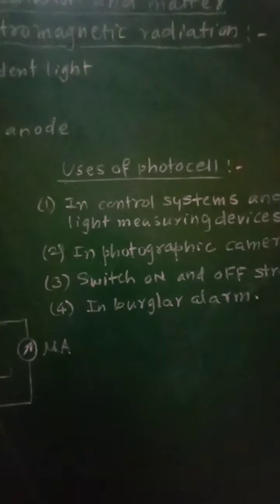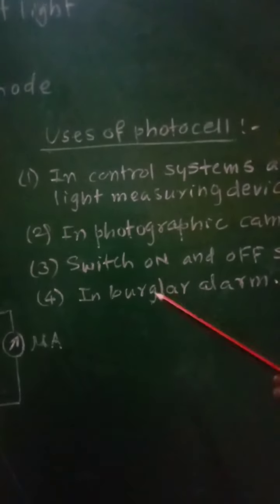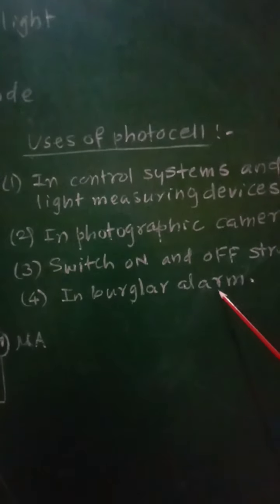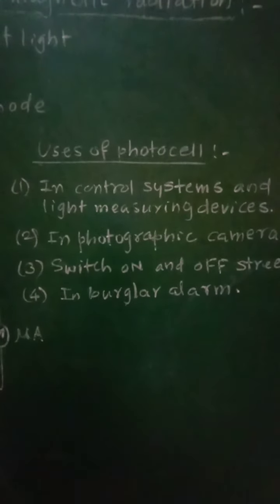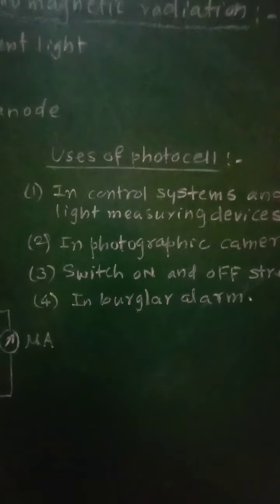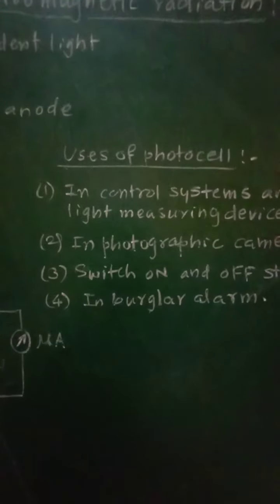Then the fourth one is the burglar alarm, where the photocell is used. So what is that burglar alarm?